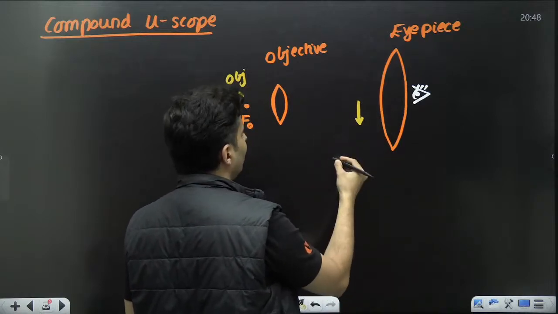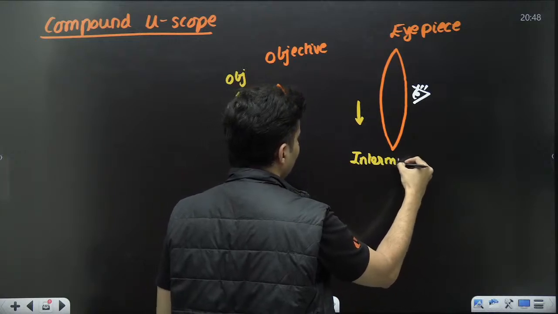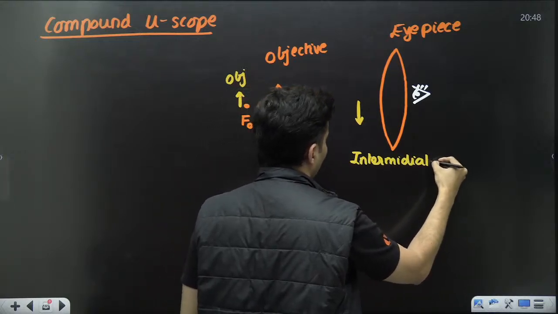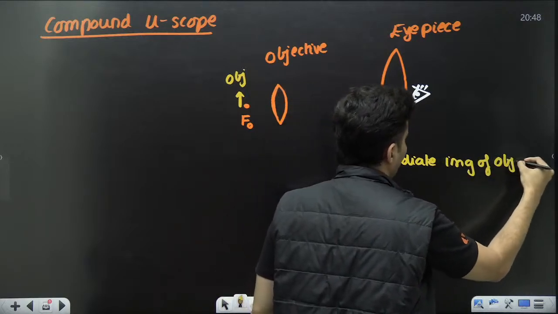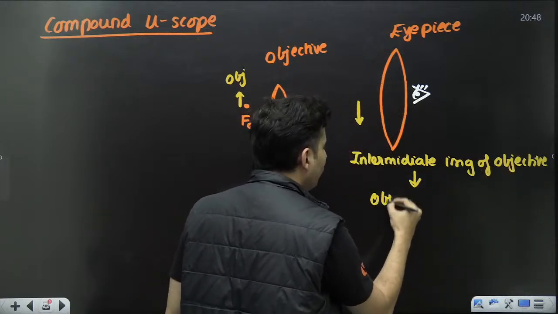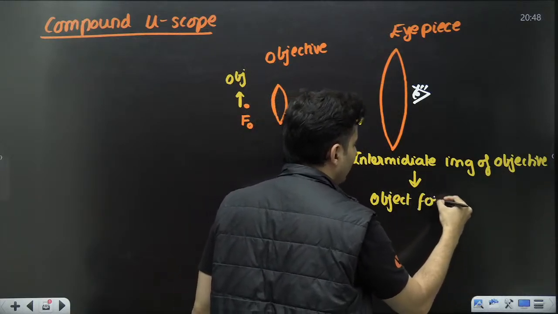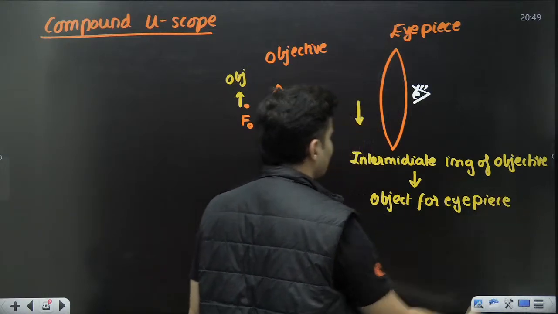This is the intermediate image of the objective, which behaves as the object for the eyepiece.